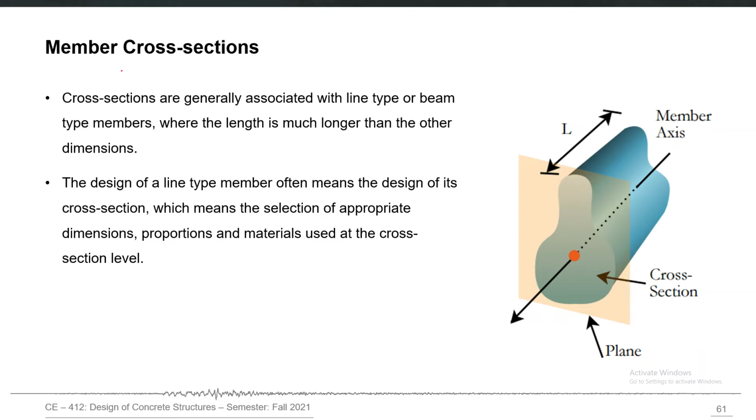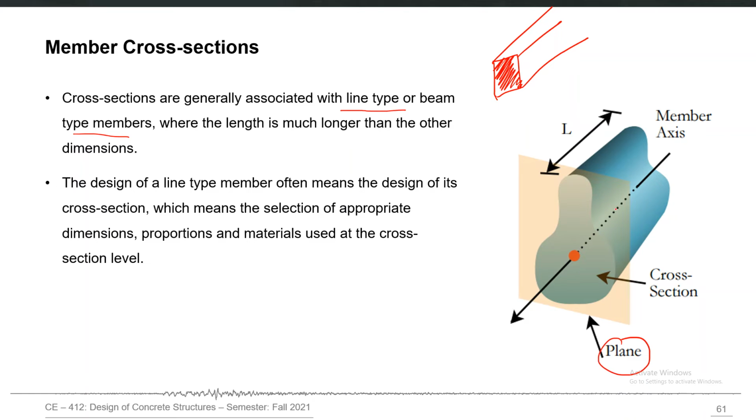Each reinforced concrete member has a cross section. And generally the word cross section is associated with line type or beam type members, one-dimensional elements. So each one-dimensional element obviously will have a cross section. This particular shape is called cross section. This is called the cross-sectional plane, which is perpendicular to the longitudinal axis of that member.